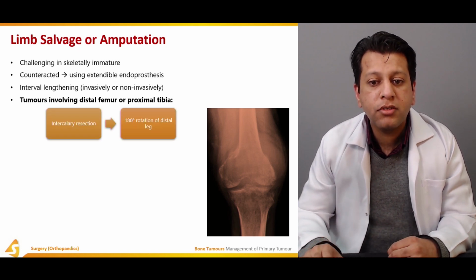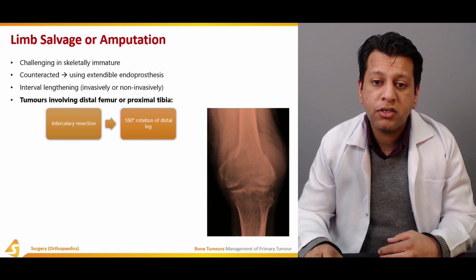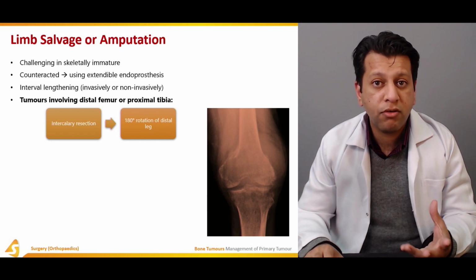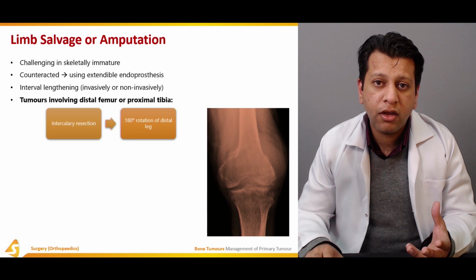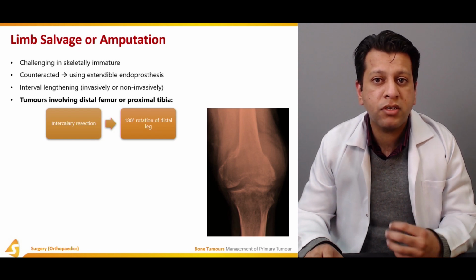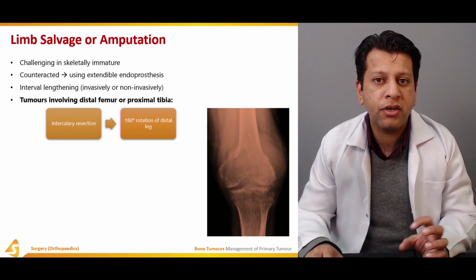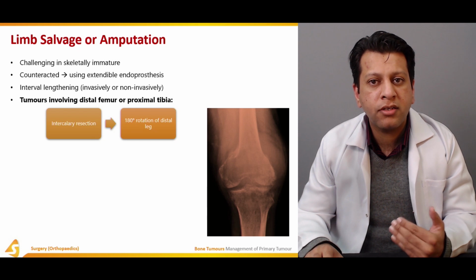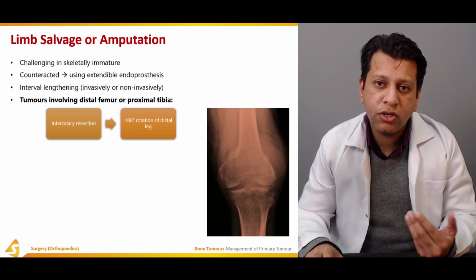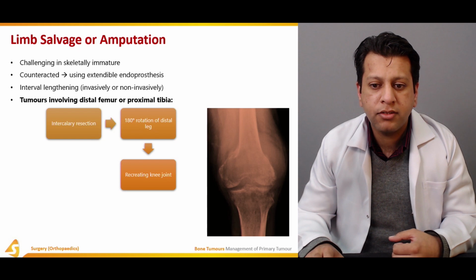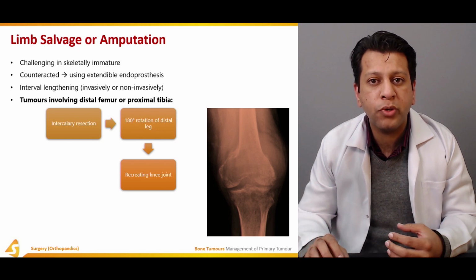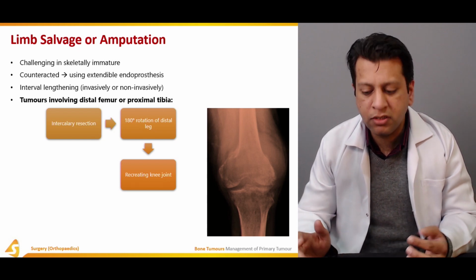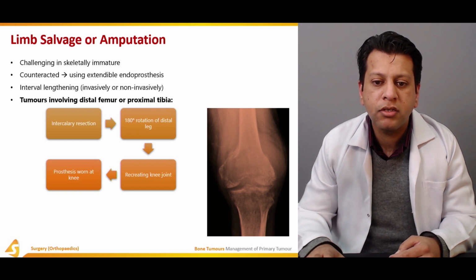The other option, as I just told you, is actually intercalary resection, that you just take out the tumor and take out all that area, clear that off, and if the normal bone, for example the ankle joint, is spared, you can rotate it 180 degrees and use it as a knee so that it can act as a hinge joint of a knee, and you can use a prosthesis for the leg then. That is actually recreating a knee joint by use of an ankle joint, and this is termed rotationplasty.